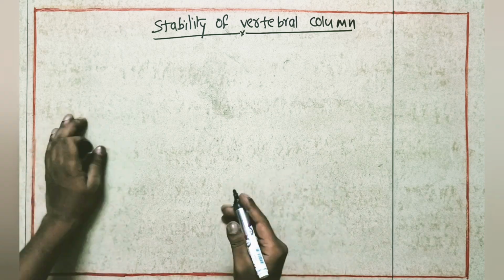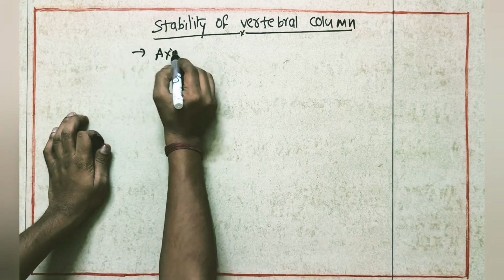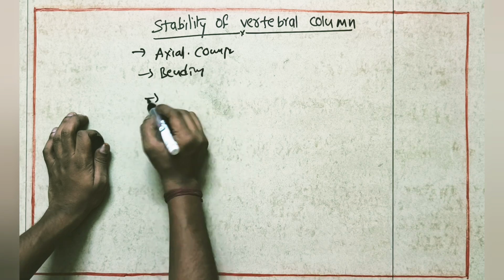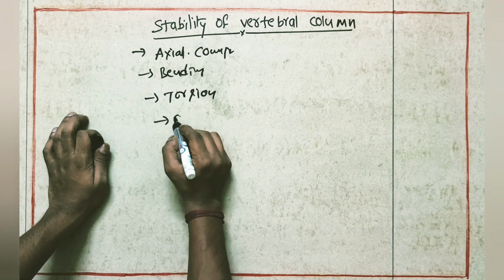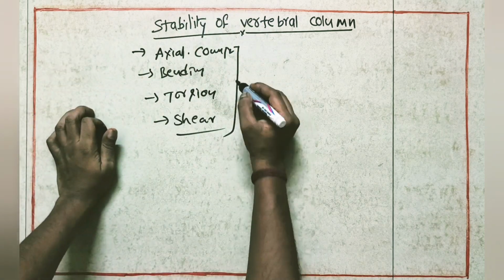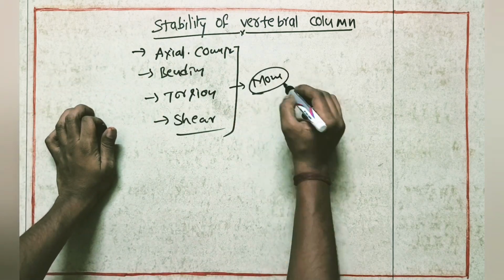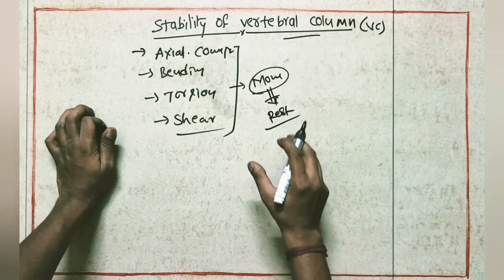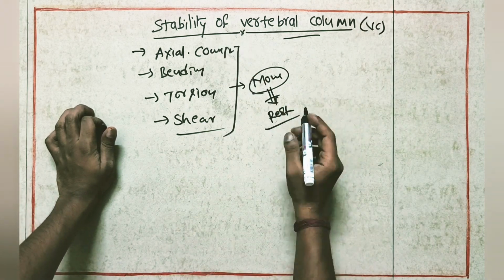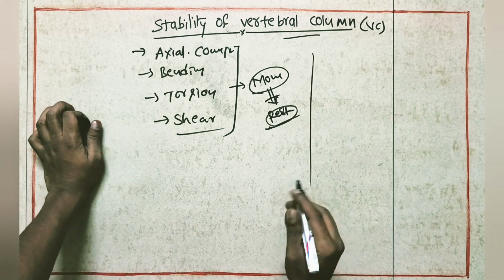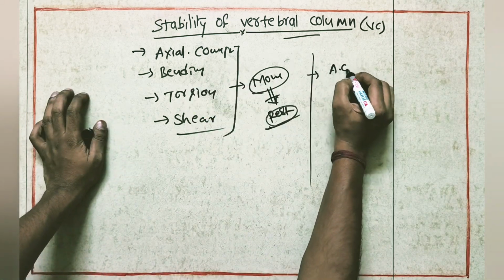So here, the vertebral column has to face axial compression force, bending force, torsion force and shear force. These are all the forces the vertebral column has to face. Not only during movement. Even when the vertebral column (VC) is at rest, it has to face all these four forces according to the resting position.